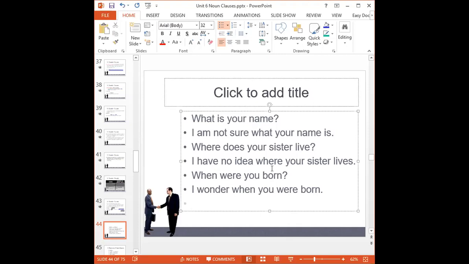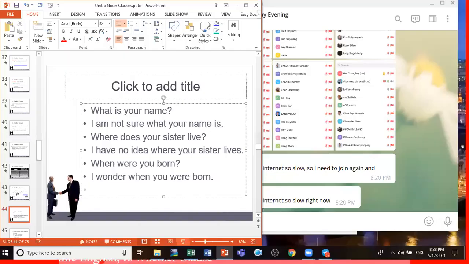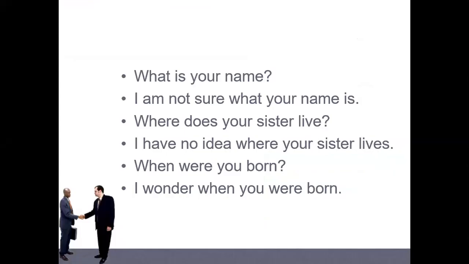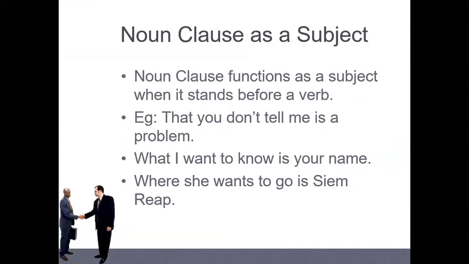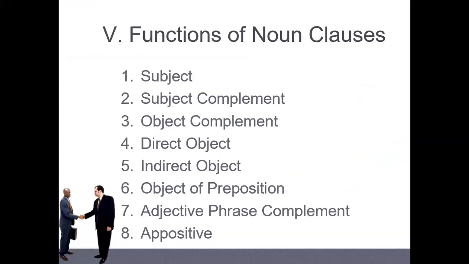Okay, so this is what I want you to be clear about: noun clause. So these are the three kinds of noun clause. And what are their functions? As I told you already, these are the functions of noun clause. Actually, there are three main ones: subject, object, complement. But actually, if we divide them, there are 8 functions.